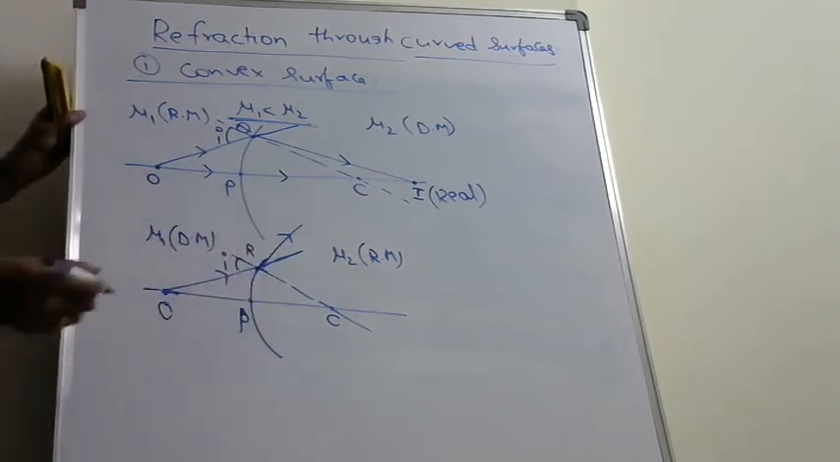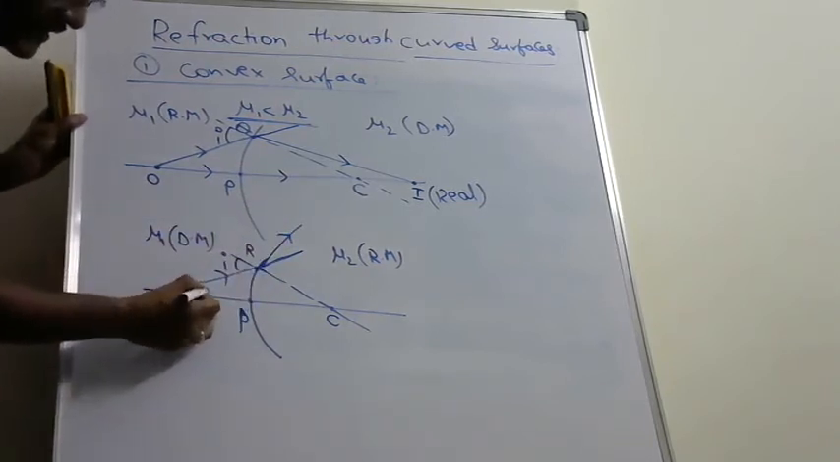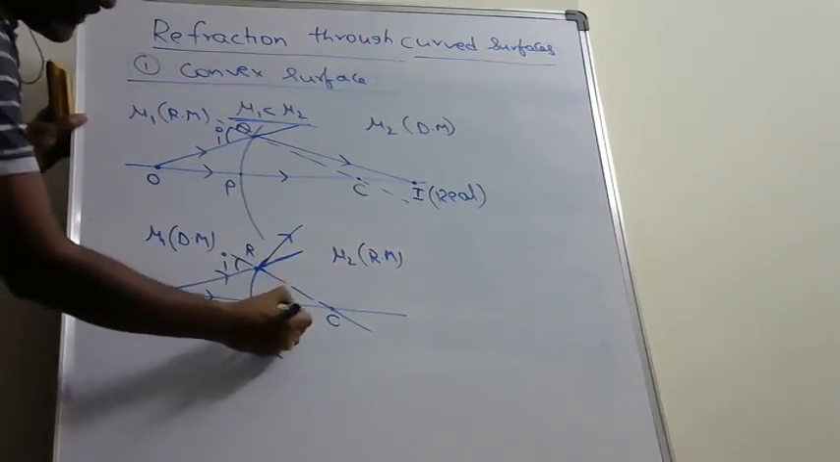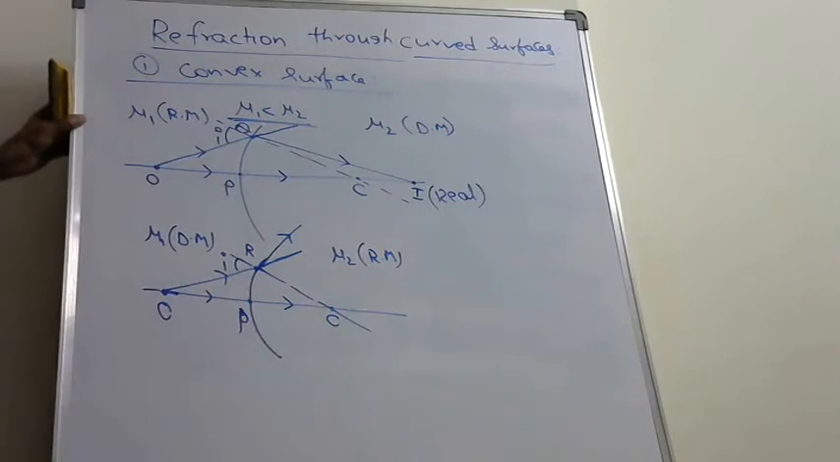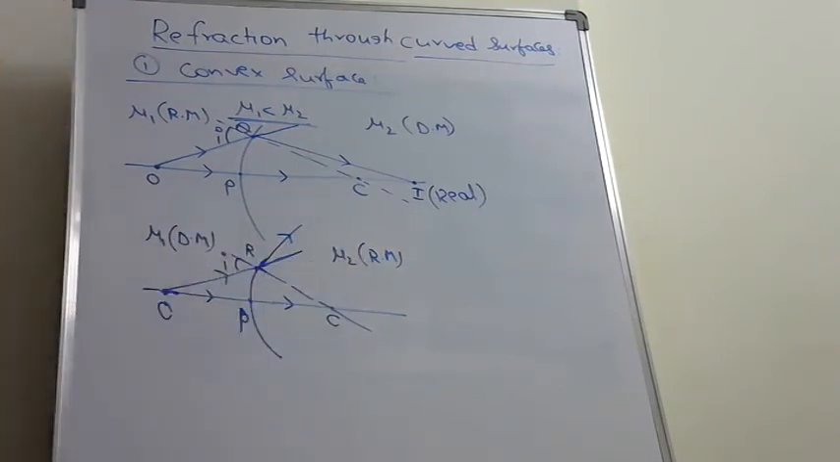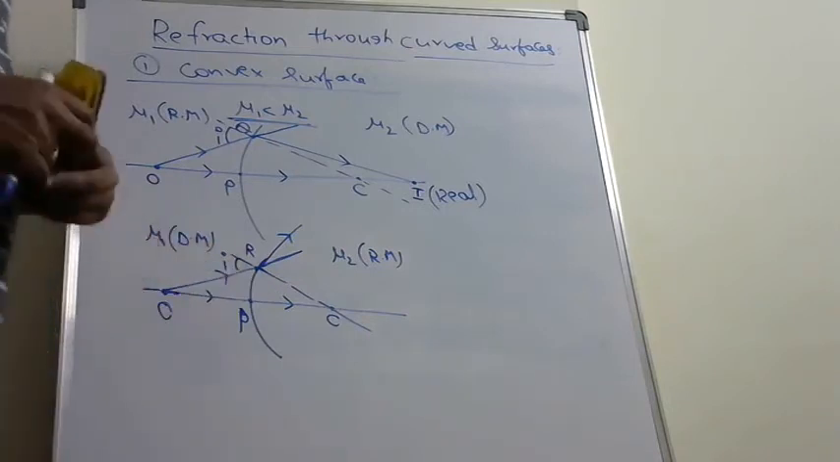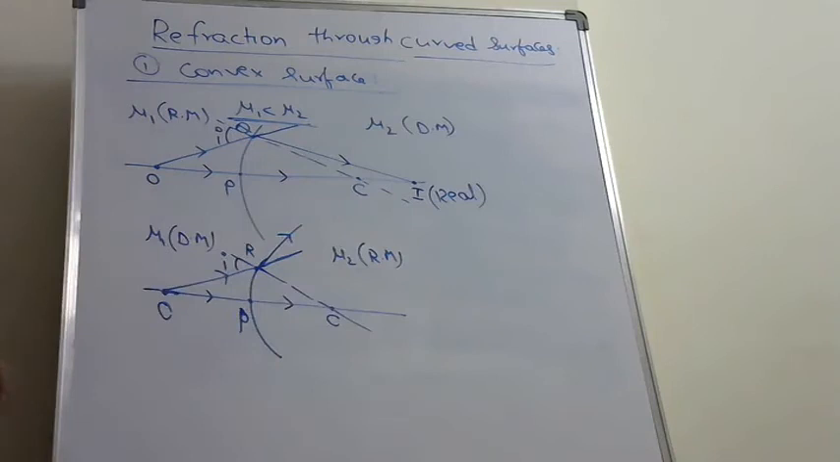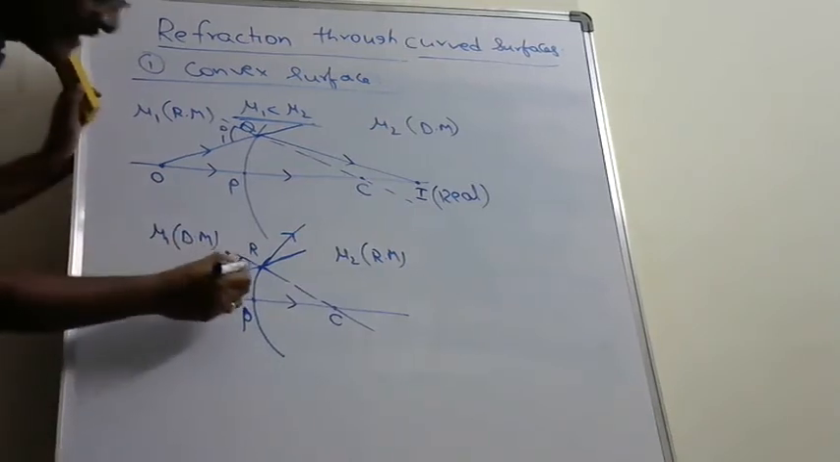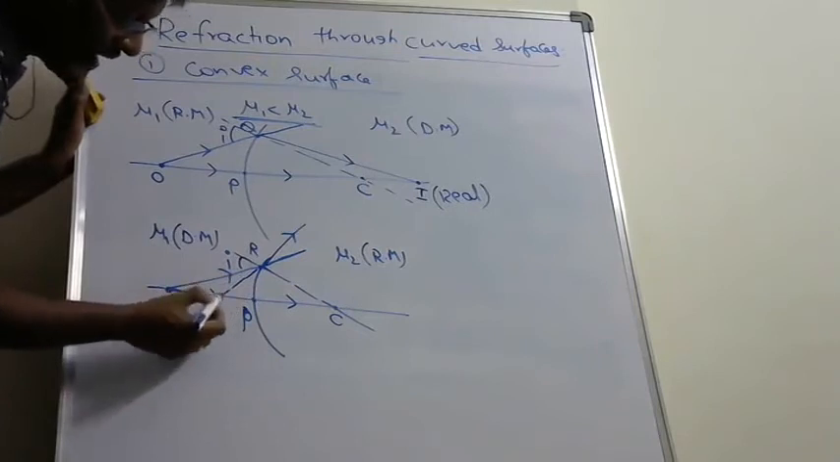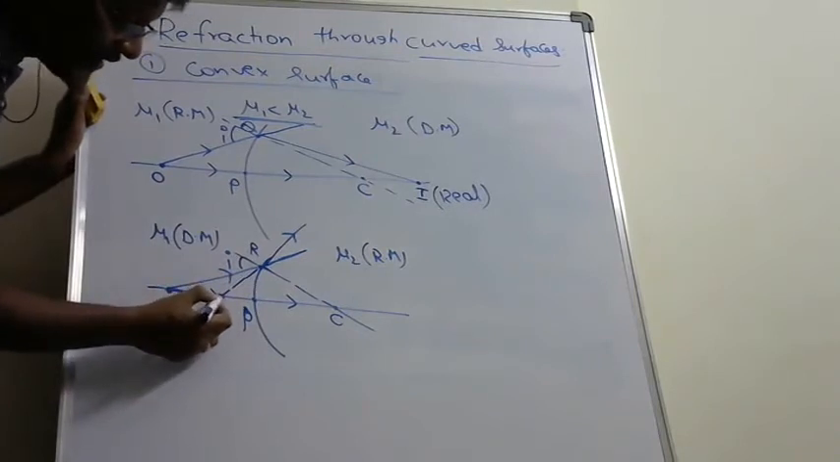Next, another incident ray is taken along normal. It passes into the other medium without any deviation. But in this case, these two refracted rays do not meet in the second medium. But when they are extended back, they appear to diverge from this point.